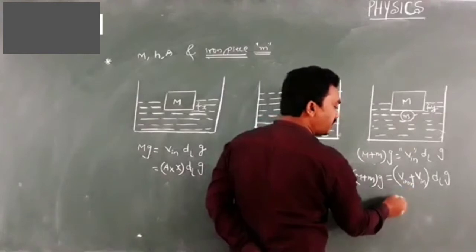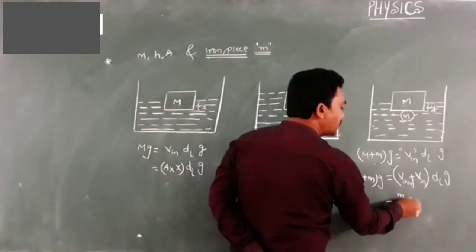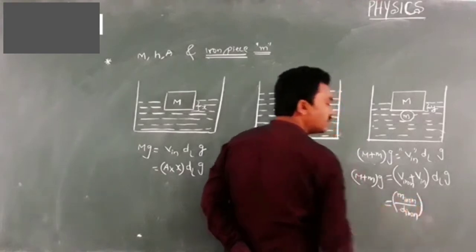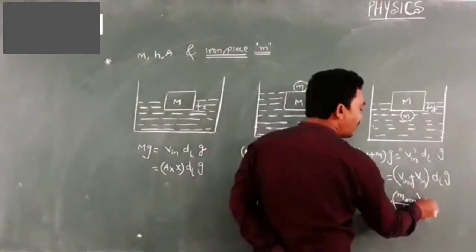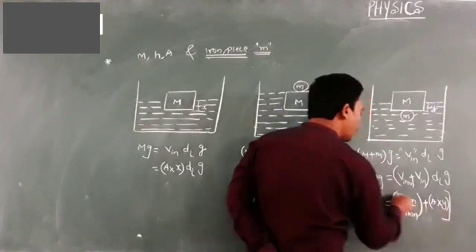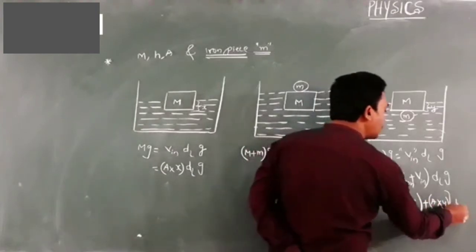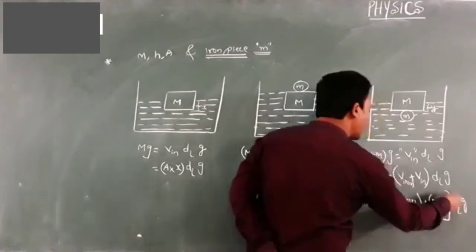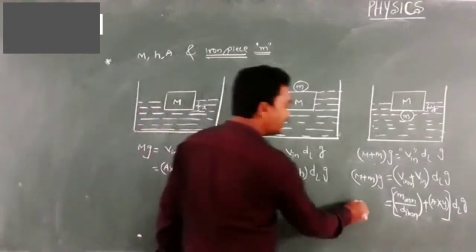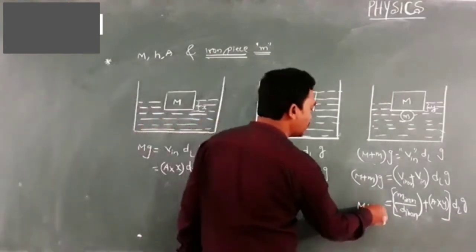Then this is the volume of the iron piece, mass of iron piece by density of iron piece, plus the volume of the body present inside, A into y, whole brackets, into density of liquid into g. Of course, you can cancel g on either side. This is how you can write an equation for M plus m into g.